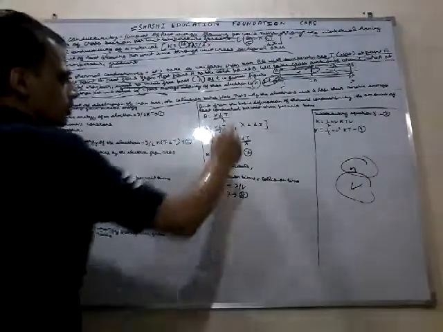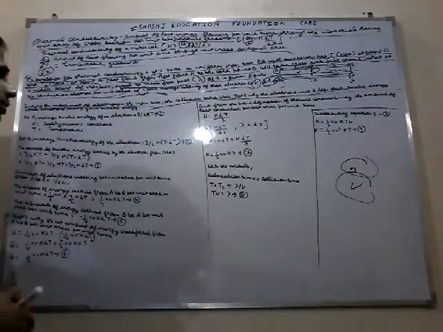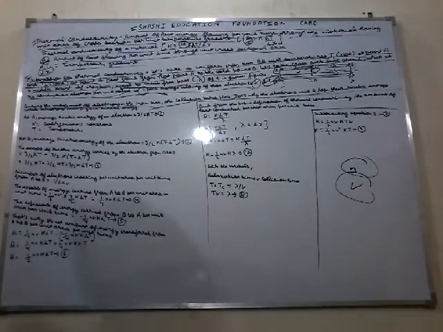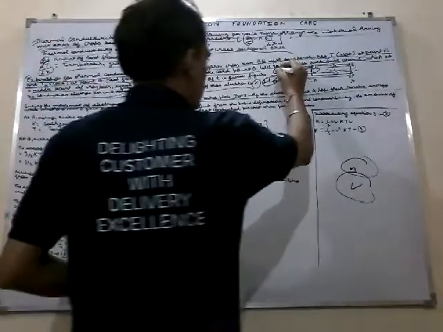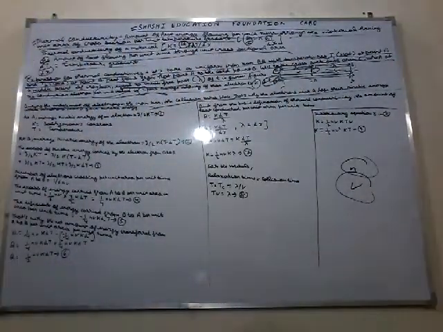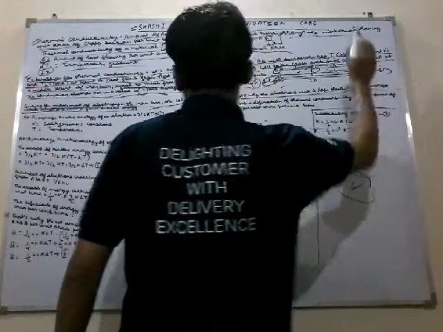That's why electrons near A lose their kinetic energy, while electrons near B gain kinetic energy. Remember this.